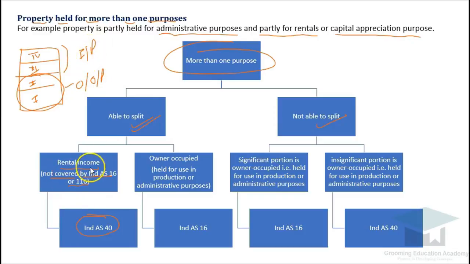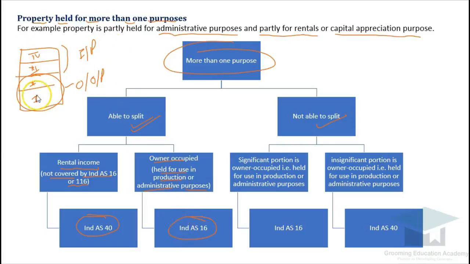So the rental income which is not covered by IND AS 16 and 116 will be covered by IND AS 40, and the owner occupied area, that is, which is held for production or administrative purposes, will be as per IND AS 16. Hopefully it is clear to you.